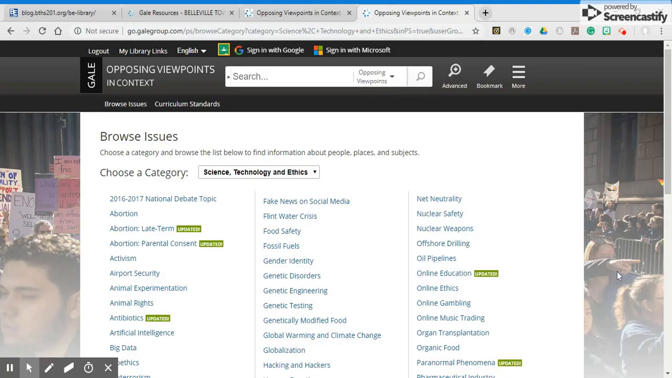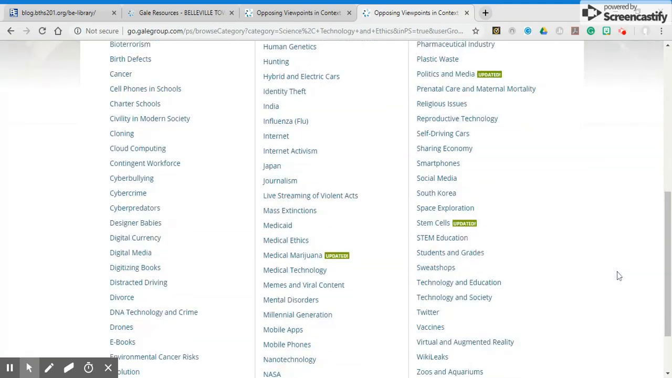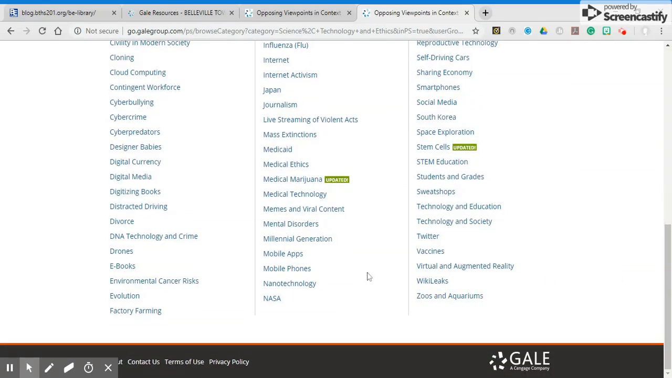Okay, so we're trying to find articles for our topic of technology and whether or not it makes us more alone. So I'm back onto Opposing Viewpoints. I'm in the science technology category, and we just went through and looked at mental disorders. I found some stuff, but not a lot. So let's try and see if we can come up with something else.